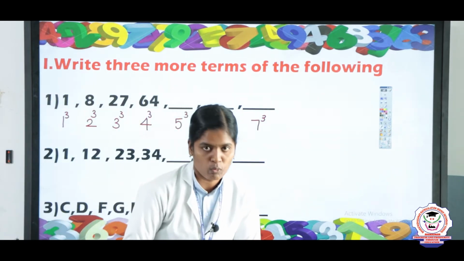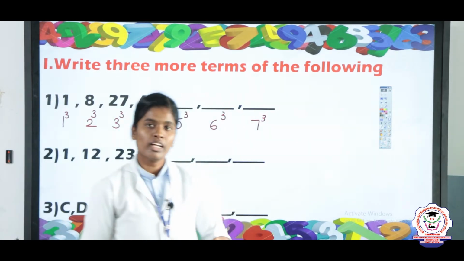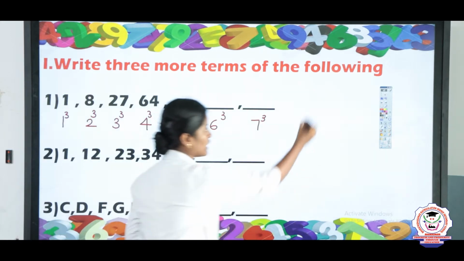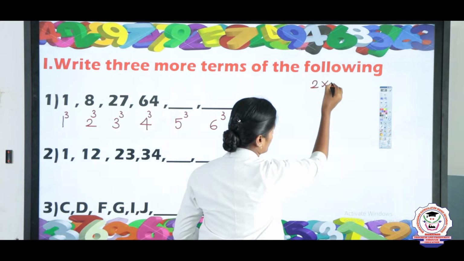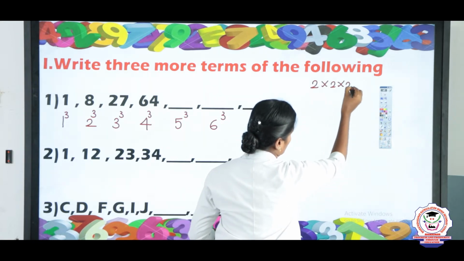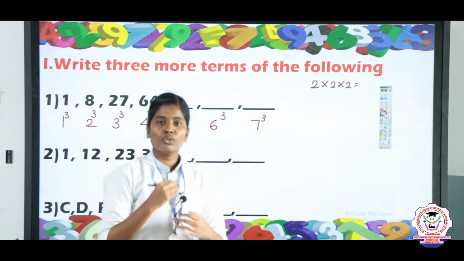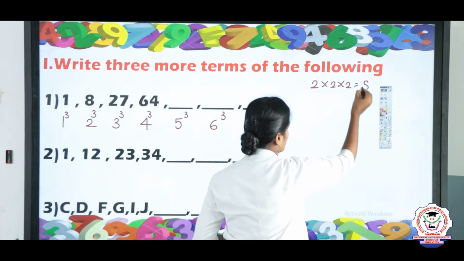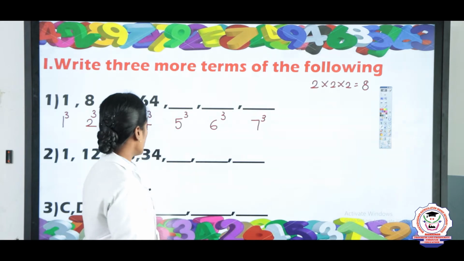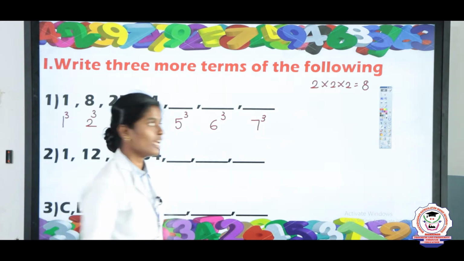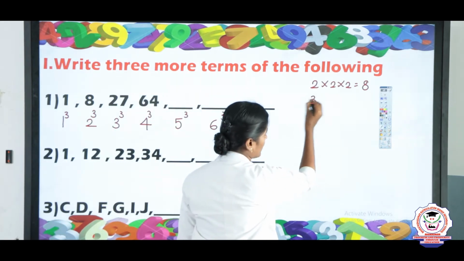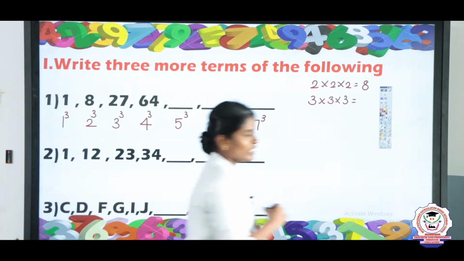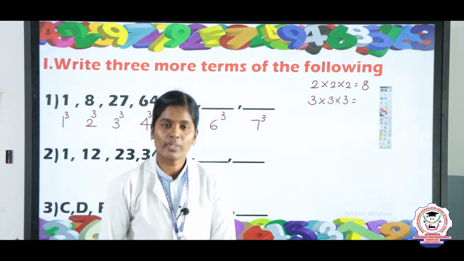1 into 1 is 1. Again 1 into 1 is 1. Next you will take 2. So take 2 and multiply 3 times: 2 into 2 into 2. What is the answer? 2 2s are 4 and 4 2s are 8. So the answer is 8. Already they have given 8. Next you will take 3. Take 3 and multiply 3 times: 3 into 3 into 3. 3 3s are 9 and 9 3s are 27.